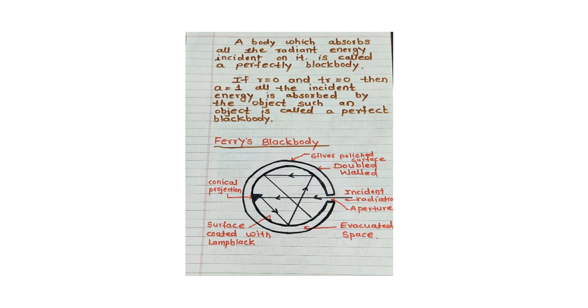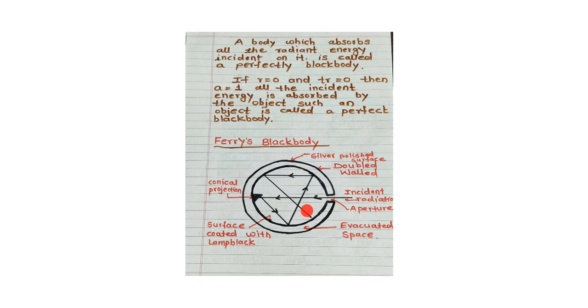Now, how does it work? Let us see the working of Ferry's black body. The radiant heat enters the sphere through this aperture. The radiant heat entering the sphere suffers multiple reflection. From here it goes to the conical projection, and from here it reflects like this, so multiple reflections take place.